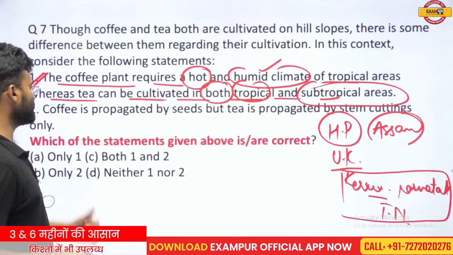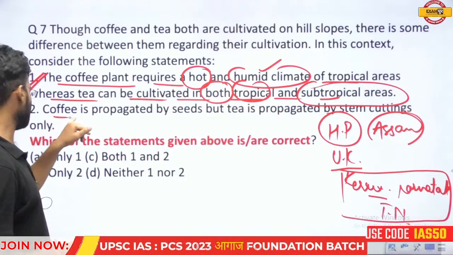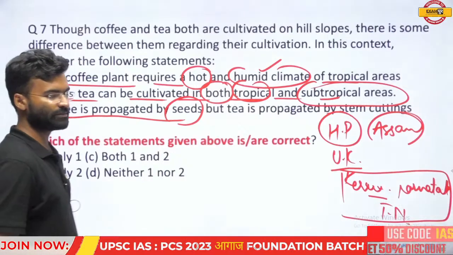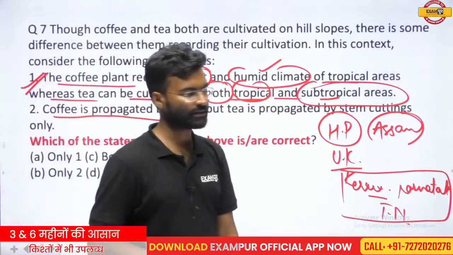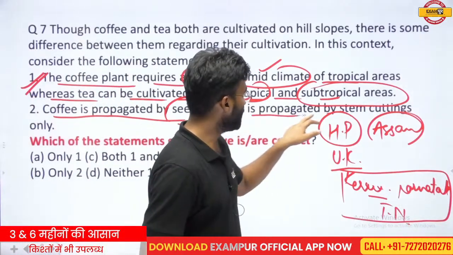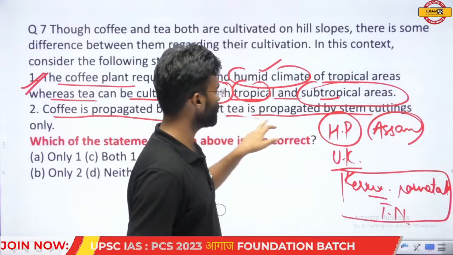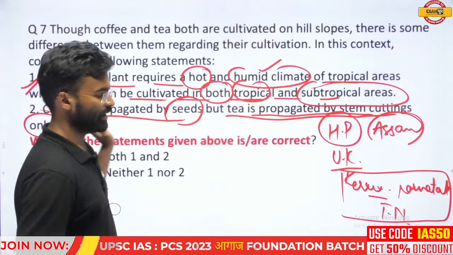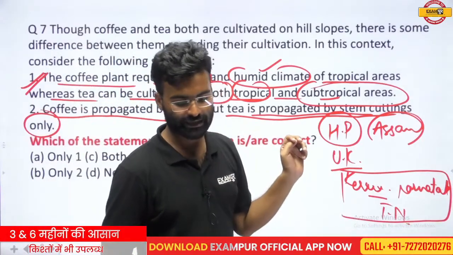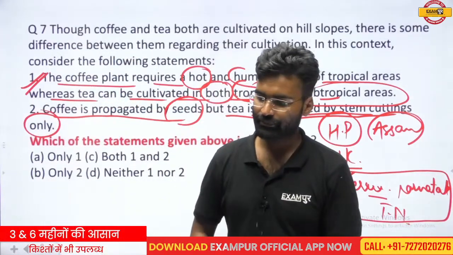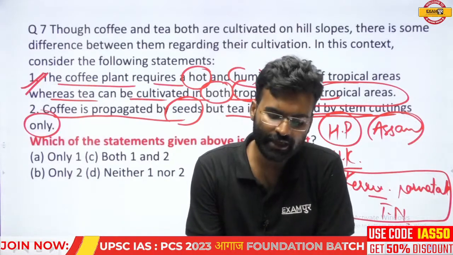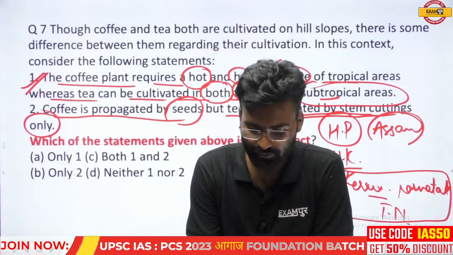So now consider the second statement: coffee is propagated by the seeds. Yes, coffee is propagated by the seeds, it is correct. And the tea is propagated by the stem cutting only. If there are this type of extreme words, then you should think about this statement very carefully.